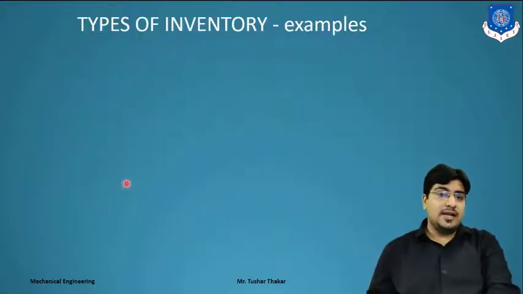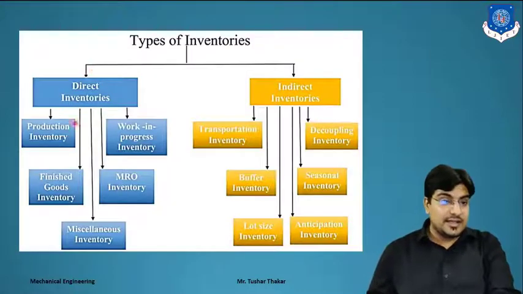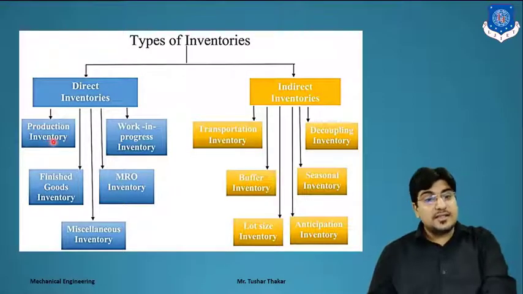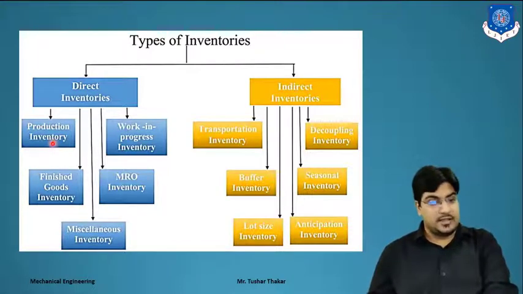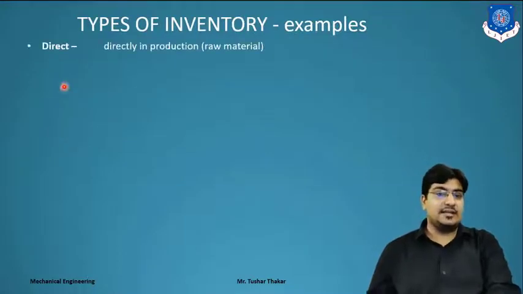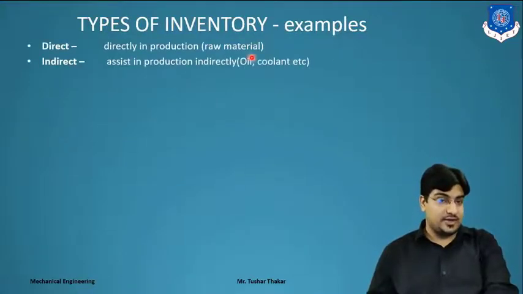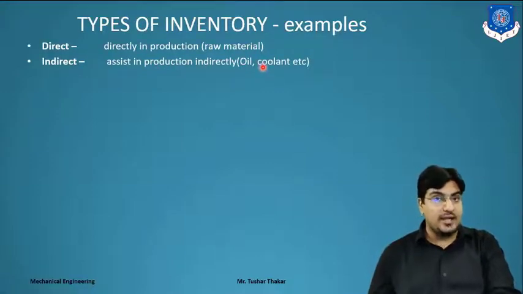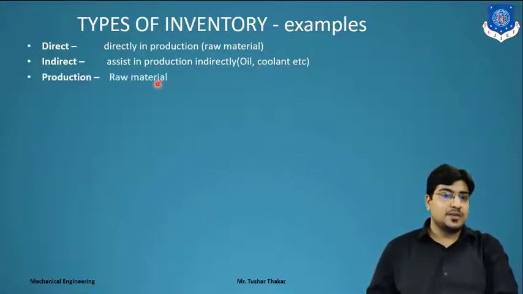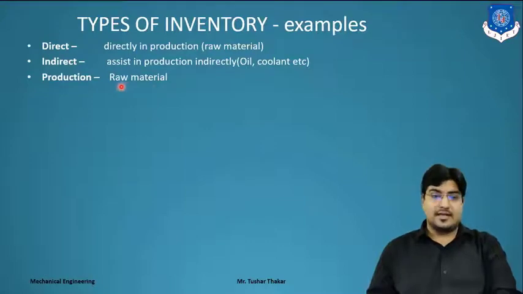Now we will take examples of the types of inventories. Here we see production inventory. Which types of parts did we consider in production inventory? Let's see in the next example. Direct inventory is directly used in production, that is raw material. Indirect inventory assists in production indirectly, like oil and coolant. Clear? For production, that is raw material.